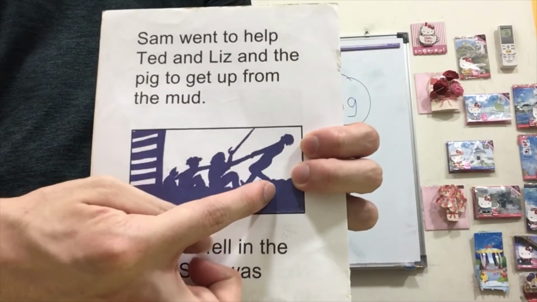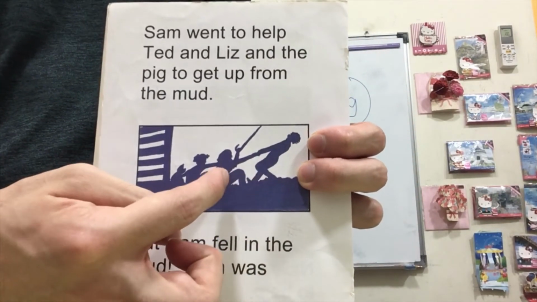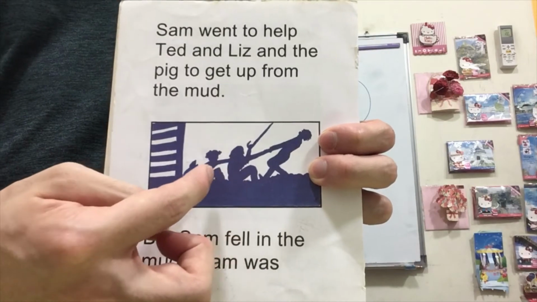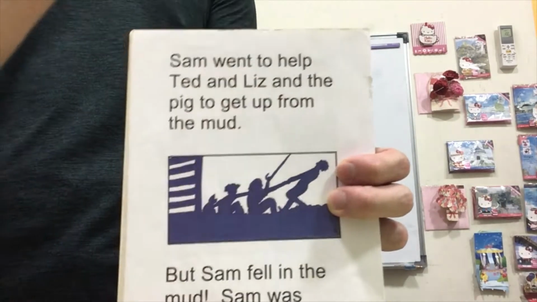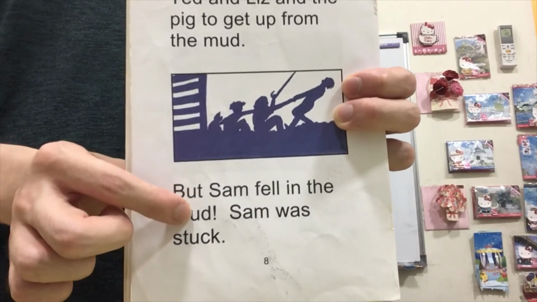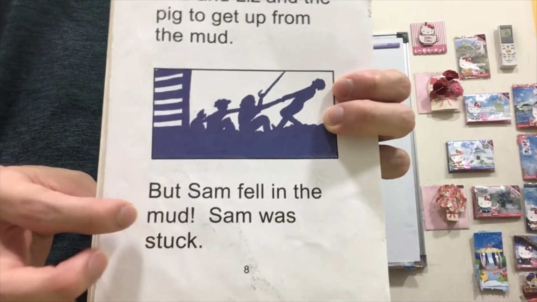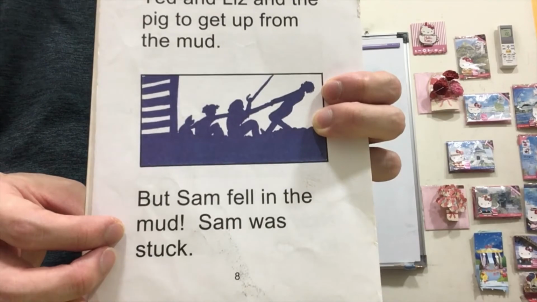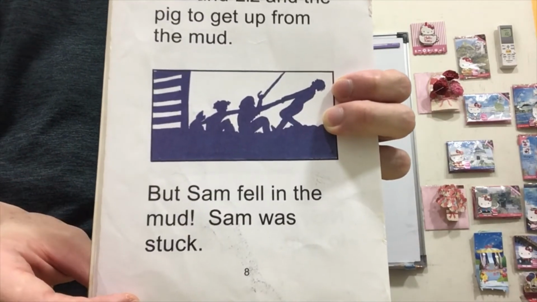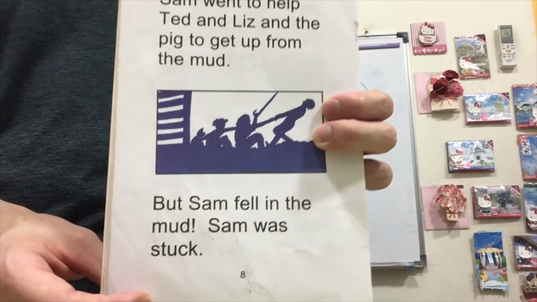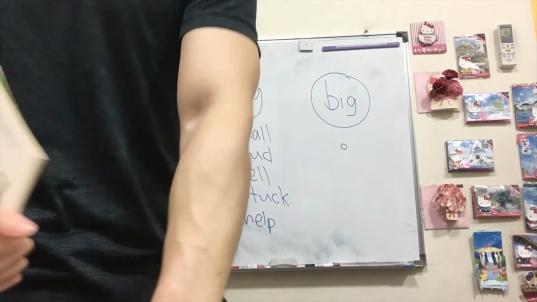So this is Sam. He tries to help Ted, Liz, and the pig to get out of the mud. But Sam fell in the mud as well, right? Sam was stuck.